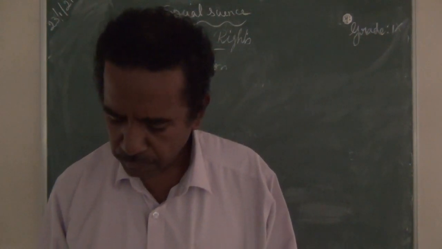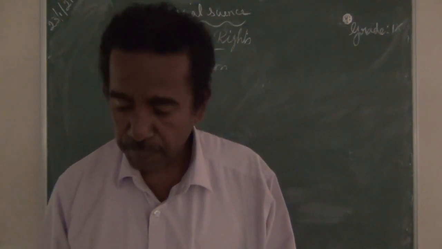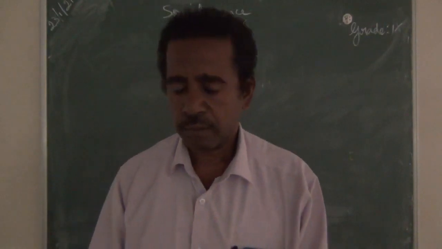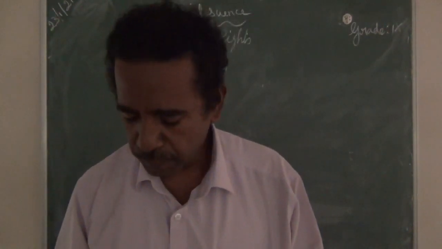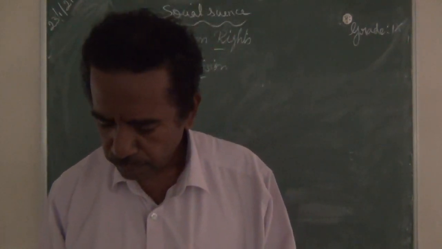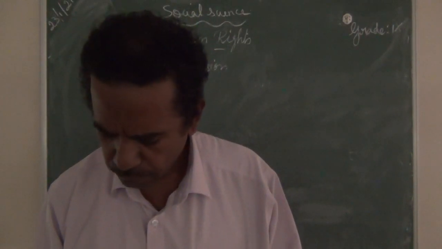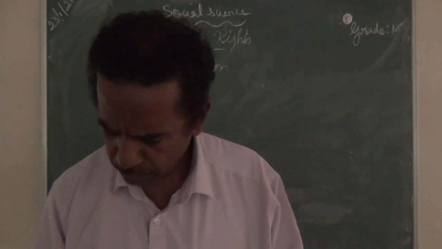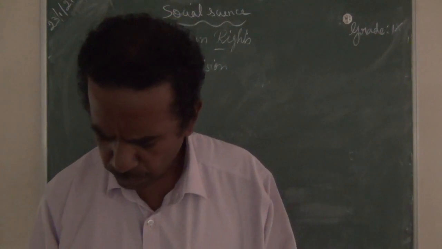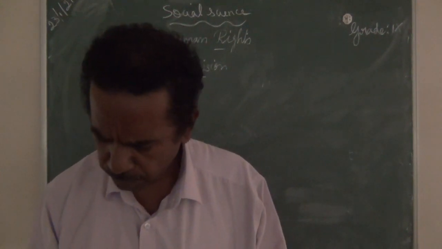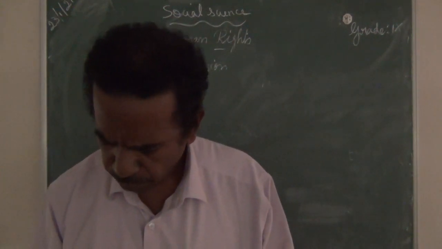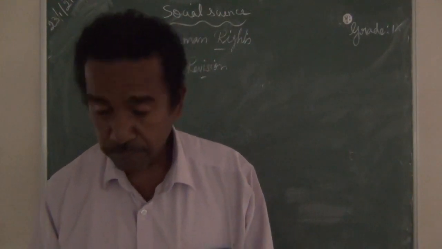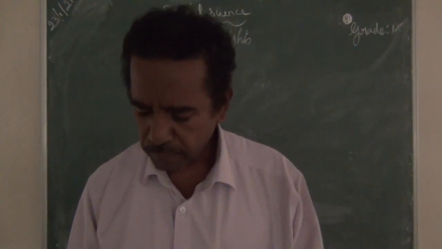Rights and duties are the two sides of the same coin and cannot be separated. That means we have the right to freedom of religion, and we have to promote harmony and respect the spirit of the people of other religions. That is the reason.